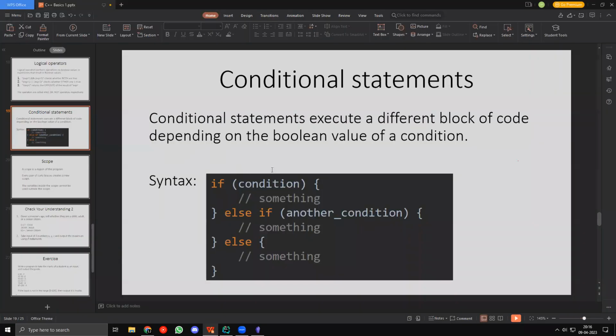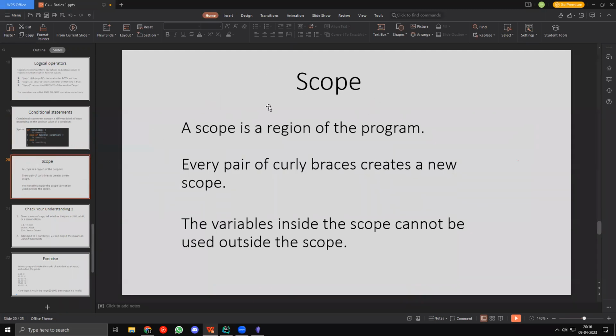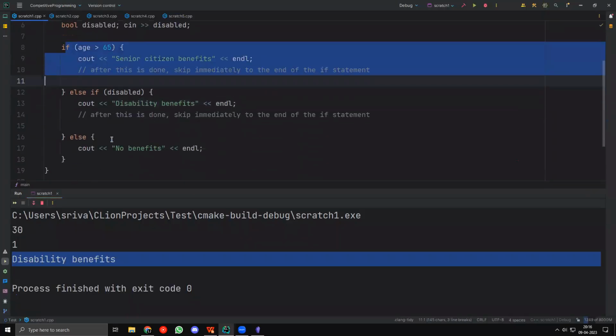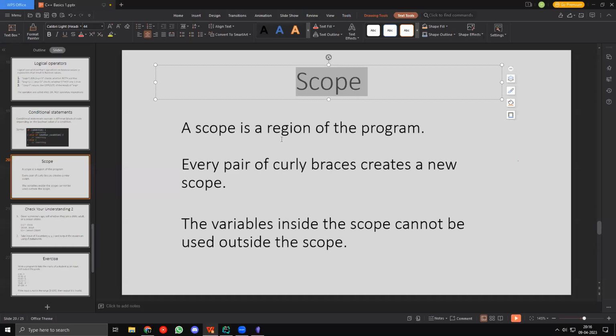Okay, fine. And honestly, that's all there is to if else statements. Now there is one final thing that we do need to discuss, which is scope, right? This will be discussed in a lot of detail in the future classes. But for now, all you have to know about scope is that a scope is created when a pair of curly braces are added, right?